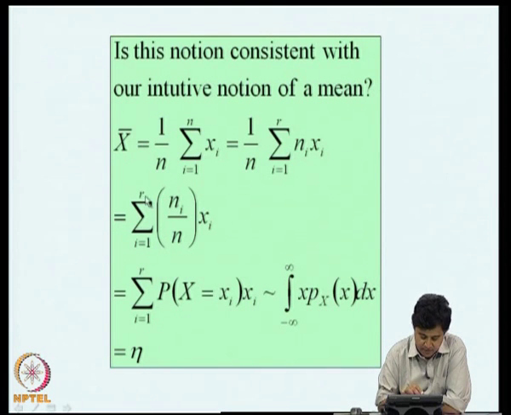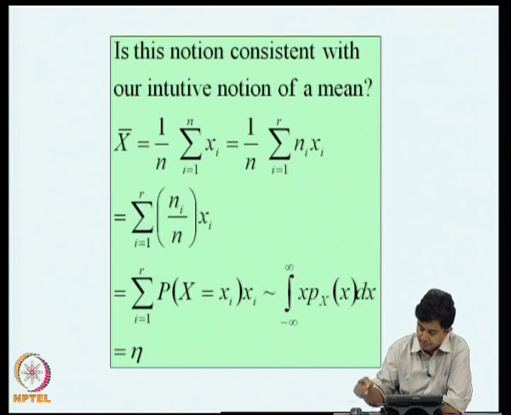If the number of distinct observations becomes very large, this summation can be replaced by an integral, and this again is consistent with the definition of mean of a random variable. Okay, this is eta. So, the definition of mean as a moment of a probability density function is consistent with what we think of as the so-called arithmetic mean.